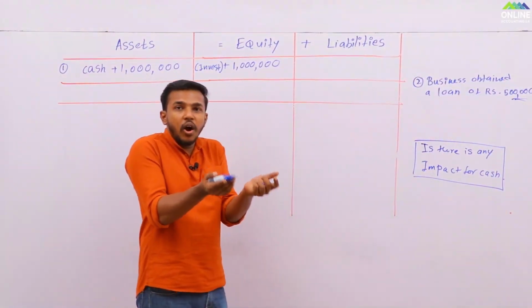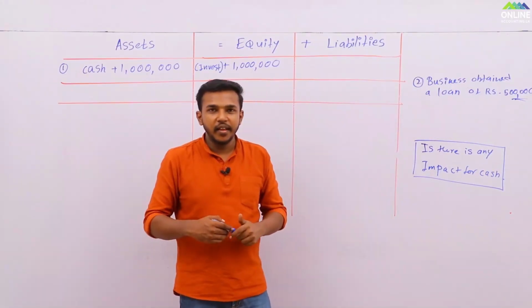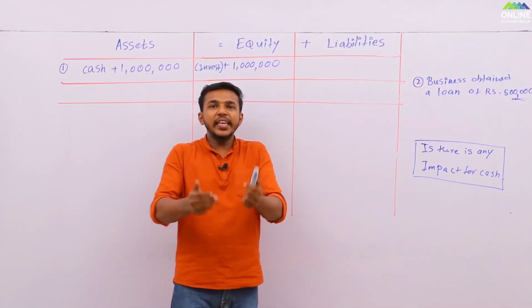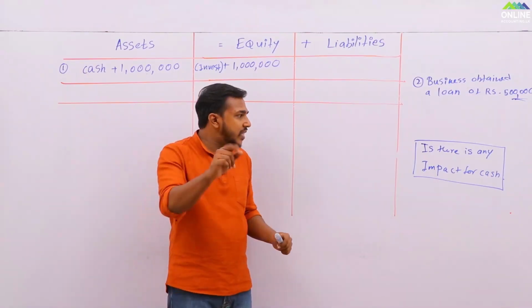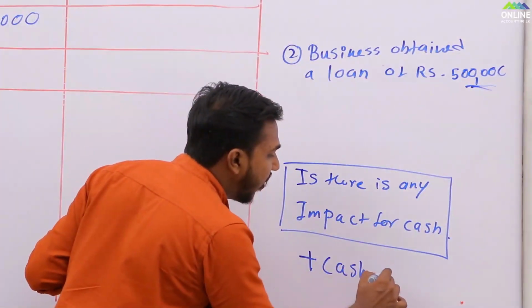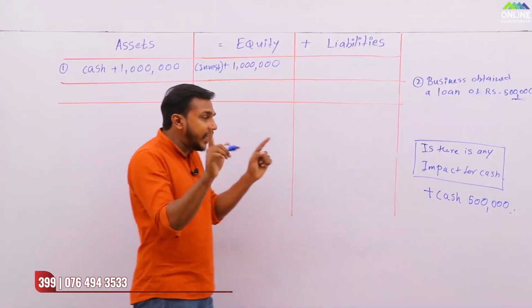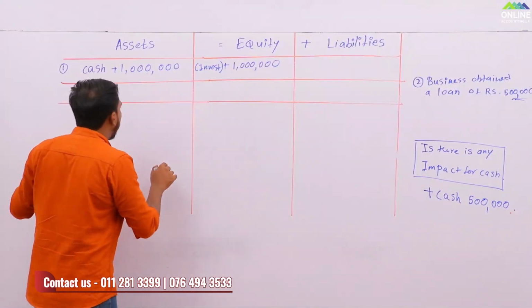Once you obtain a loan, the bank will give you rupees 500,000. Obtaining a bank loan means the bank gives you rupees 500,000. Is there an impact for cash? Yes. Cash increased by 500,000. So you know one impact is there for the accounting equation.